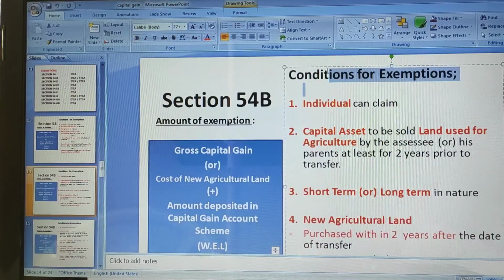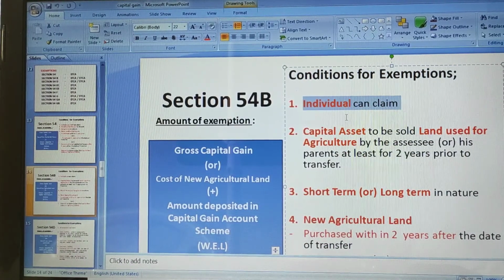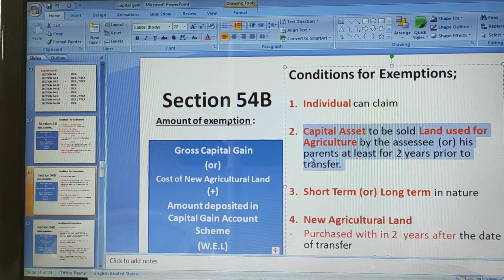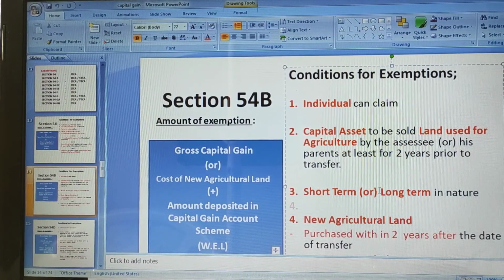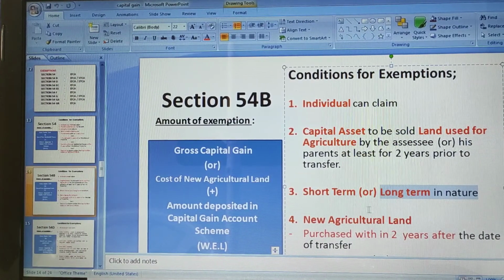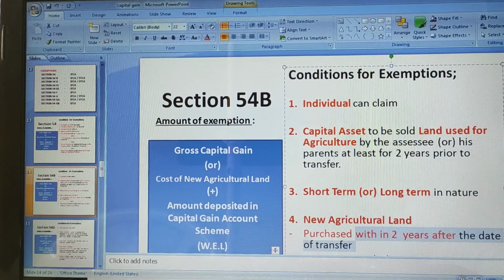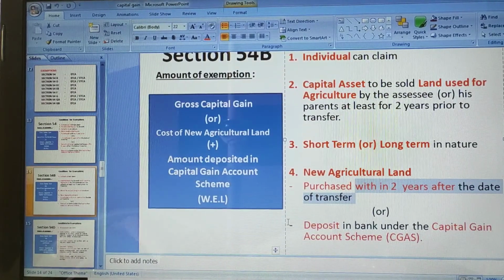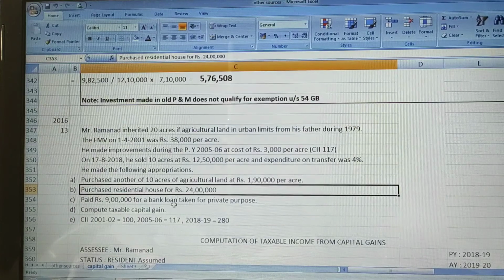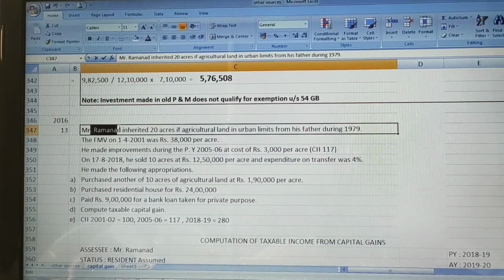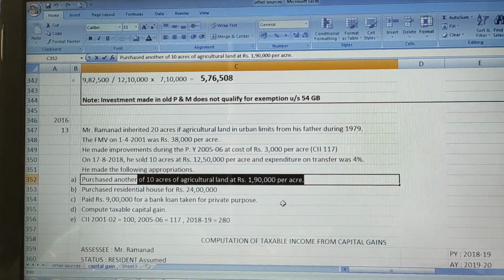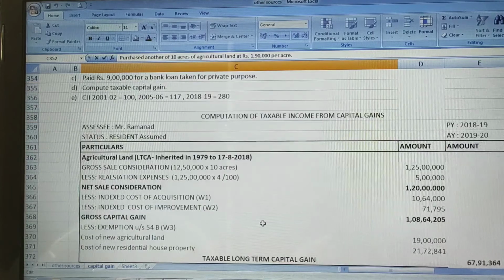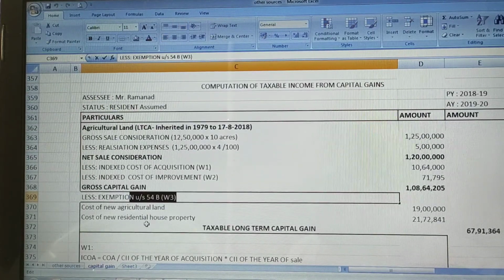So let us see all the provisions and conditions, whether he is satisfying them or not. He is an individual, yes. He has sold agricultural land, yes. The agricultural land should be either short term or long term. Yes, in our problem the agricultural land is long term in nature, and he has to purchase new agricultural land within 2 years after the date of transfer. So I think this is also done. Okay, I think we can apply all the 4 points. So he is an individual, he has sold agricultural land, he has purchased agricultural land, but the date is not given. We will assume that he has purchased within the due date. So 54B will be applicable here.